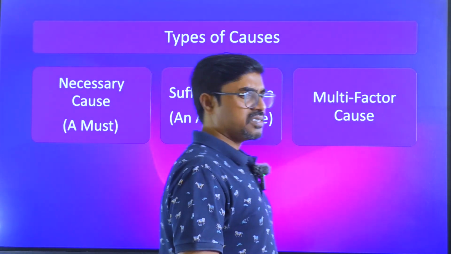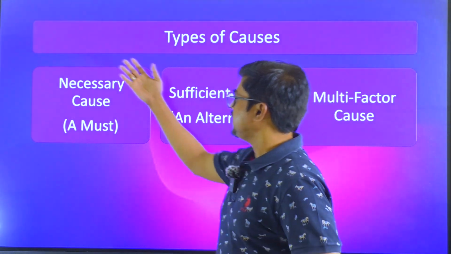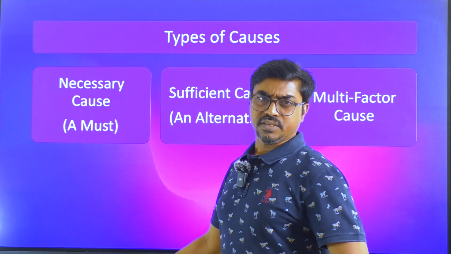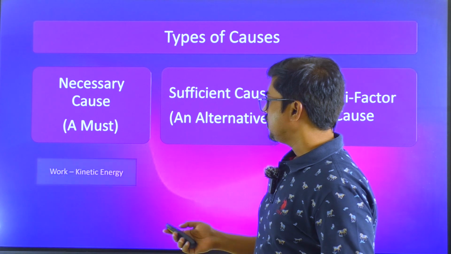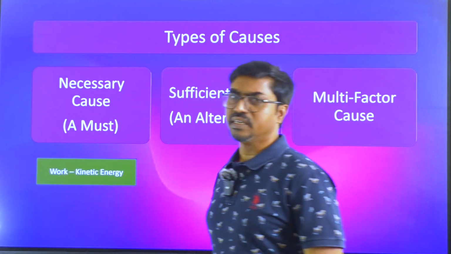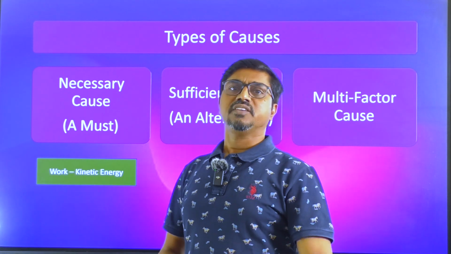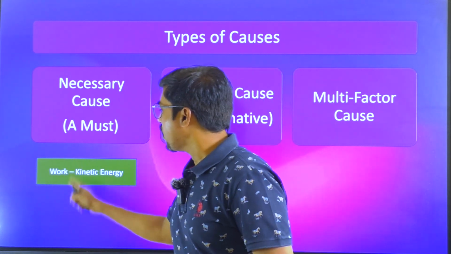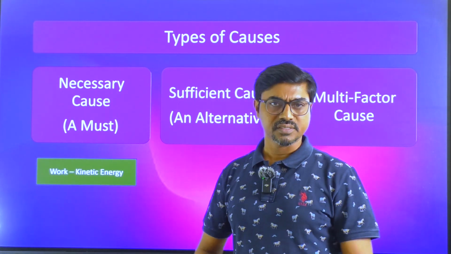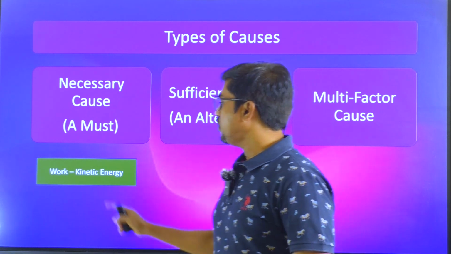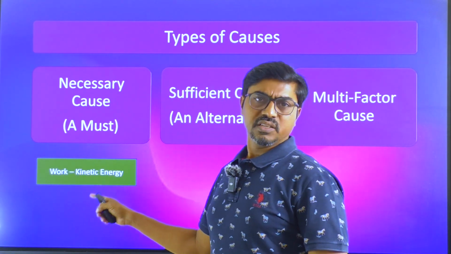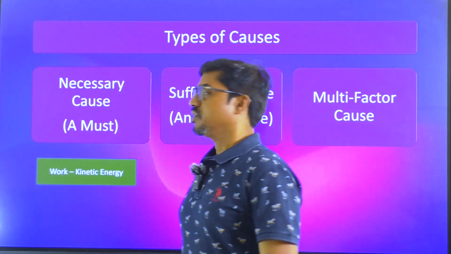Now, types of causes. One is a necessary cause, meaning it is a must. Example, in physics, take work and kinetic energy. If you want to increase kinetic energy, only work has to be there. Only work can cause change in kinetic energy, nothing else in physics. So without work, kinetic energy cannot be changed. So there is a necessary cause there.